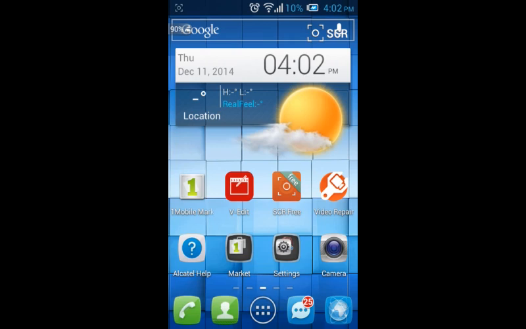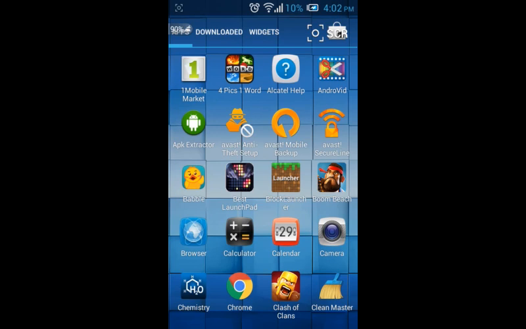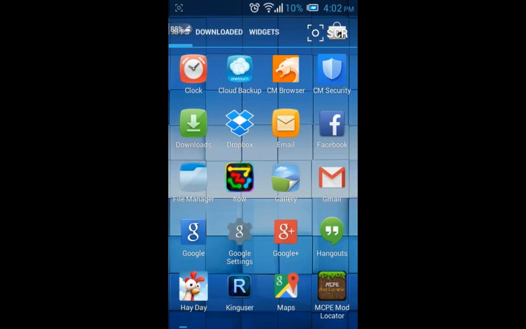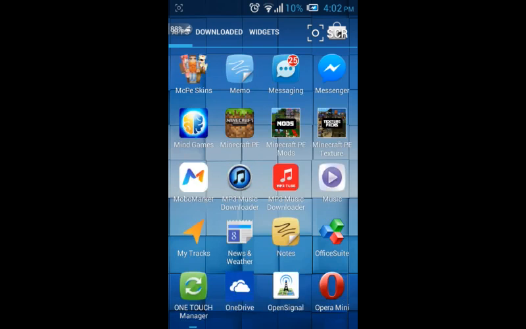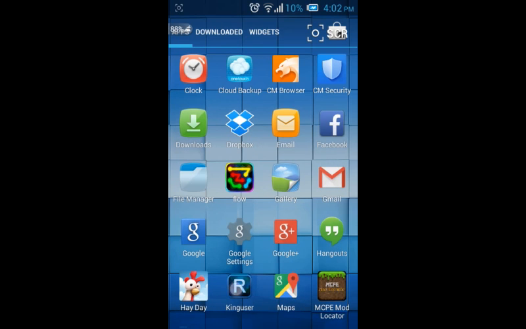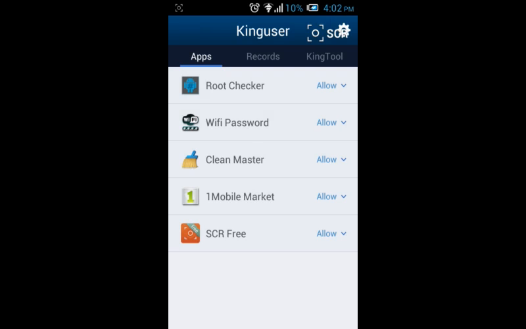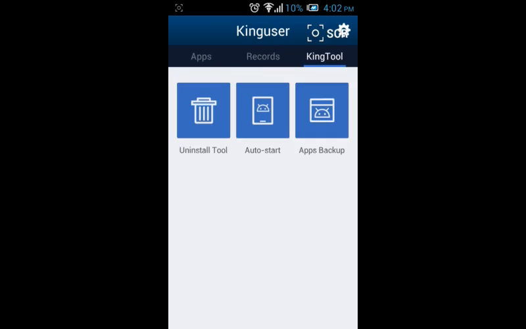Alright guys, gonna teach you how to root your phone. First, download this King user app, which I'll give you a link where you can download it. Well, what link will I use? And here you are.